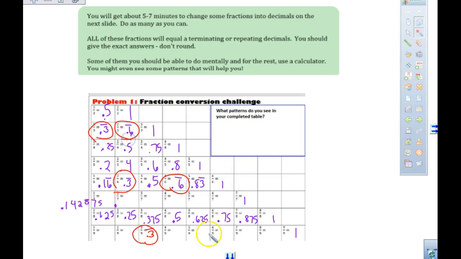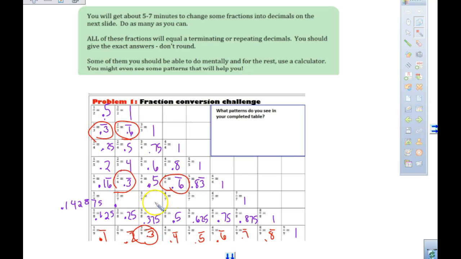So do you see how some of these you really don't need your calculator for? Did we start seeing a pattern here? 1/9 is what? 0.1 repeating. 0.2 repeating. 0.3. Do I have to do the rest? Put them in my calculator. 0.5 repeating. 0.7 repeating. 0.8 repeating. Shouldn't this be 0.9 repeating then? Okay, so they talk about that in your notes a little. I don't know if we're going to watch that video today.